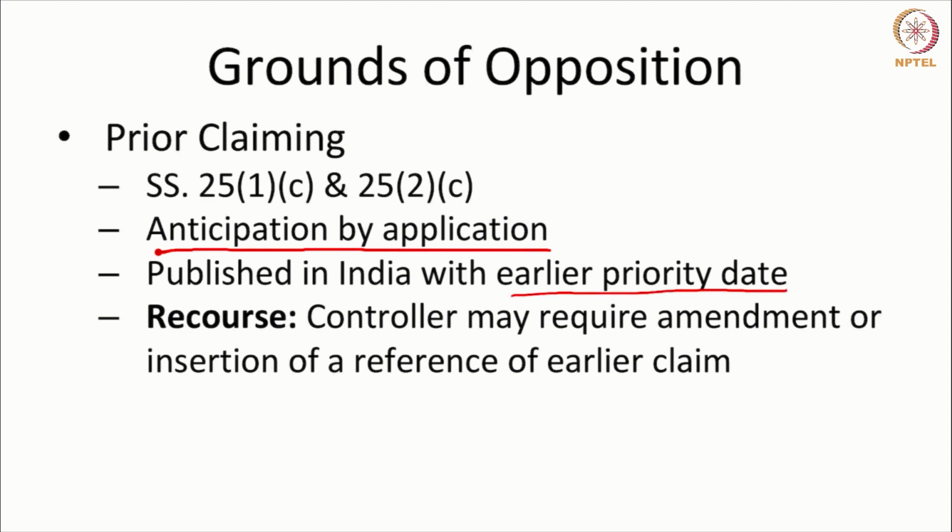Now, one of the things you could ask in this ground is for the controller to require an amendment or an insertion of the reference of the earlier claim. So, reference could be one of the recourse that a person asks. Again, a patent cannot be granted if that invention is claimed earlier. Prior claiming refers to a claim made earlier in another patent application.